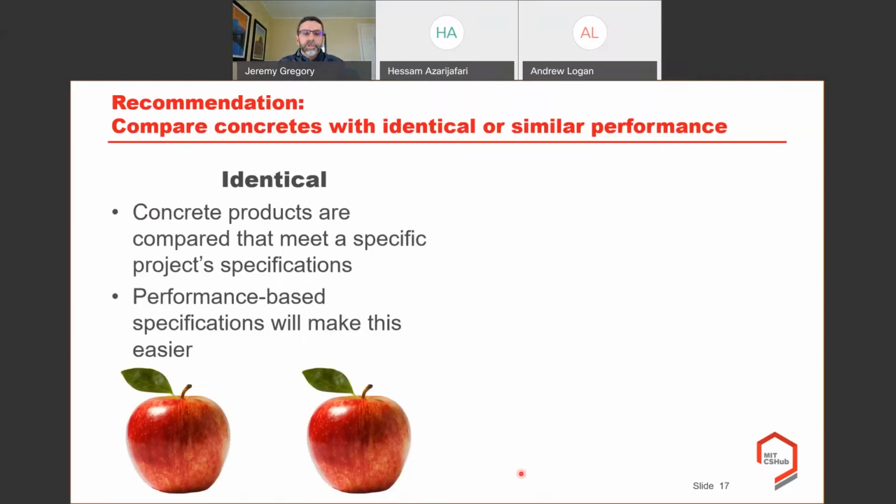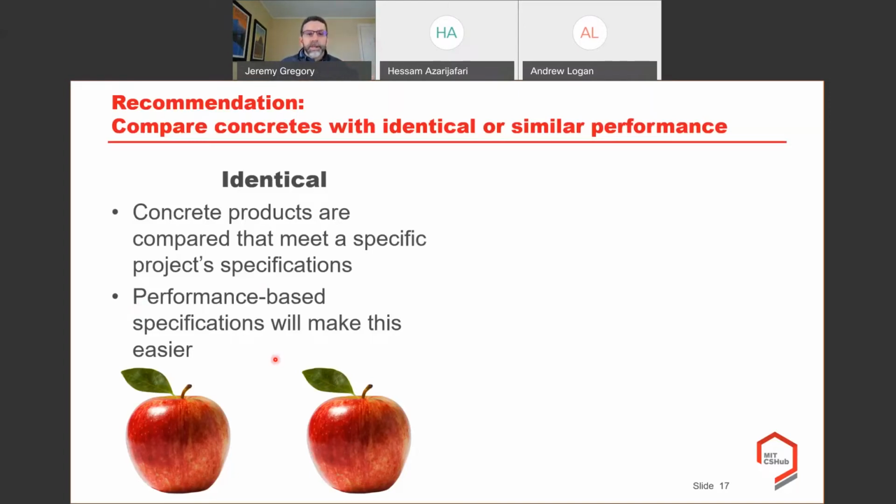And there's two different approaches to go about this. If you really want to ensure you're comparing concretes with identical performance, and I kind of use that in quotes, it's hard to get exactly that, but pretty close. You could basically say, I only want to see the environmental impact for concrete products that meet specific project specifications. So if you know you're doing a building, this is foundation concrete, report the environmental impacts for this foundation's concrete. And if we can use more performance-based specifications, that will make that all the more easier because we know exactly what the